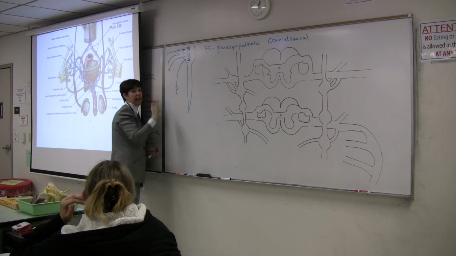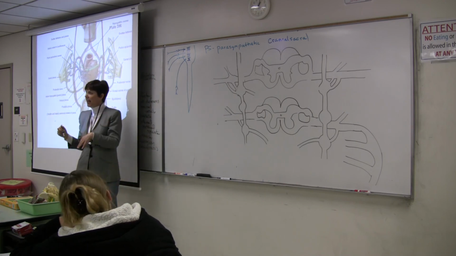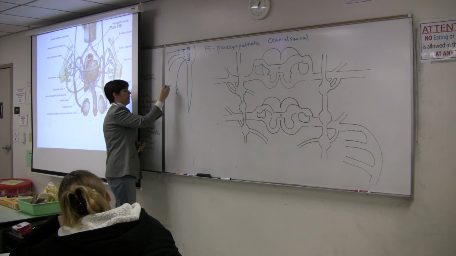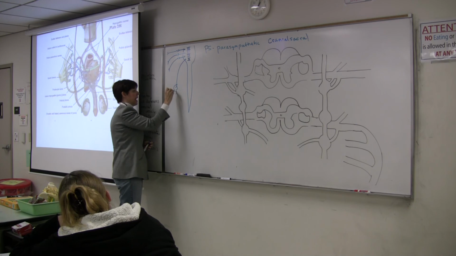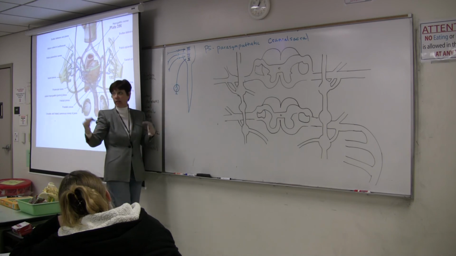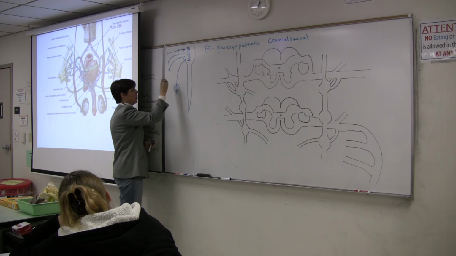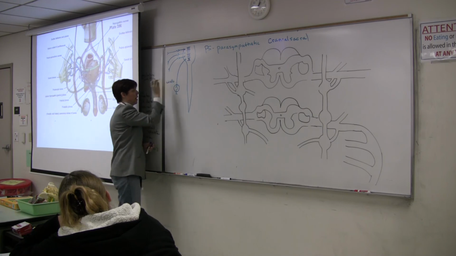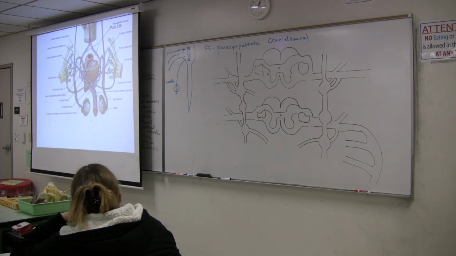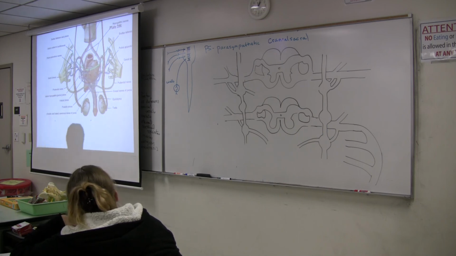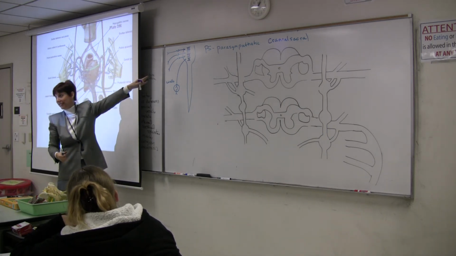So these ganglia are outside the organ that they innervate, the salivary glands. Obviously there's more than one because the vagus has multiple branches, but this ganglion, a collection of cell bodies outside the central nervous system, is found in the walls. So if it's going to the lungs, it'll be within the smooth muscle of the bronchi. If it's going to the heart, it'll be in the wall of the atrium. Going to the stomach, it'll be among the layers of the smooth muscle in the stomach, or near the secretory cells. So that's the cranial portion, all right?